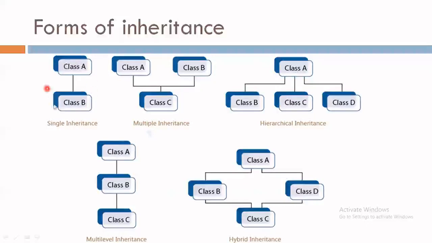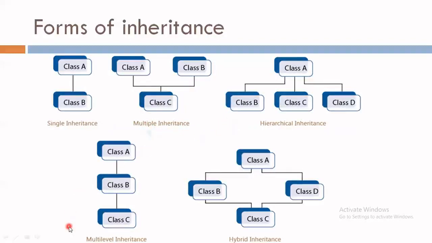Such kind of inheritance, where only one parent and only one child class is there, is known as single inheritance. Then the next one: here we have two parent classes, class A and class B, and they both have the same single child, that is class C. Such kind of inheritance is known as multiple inheritance.